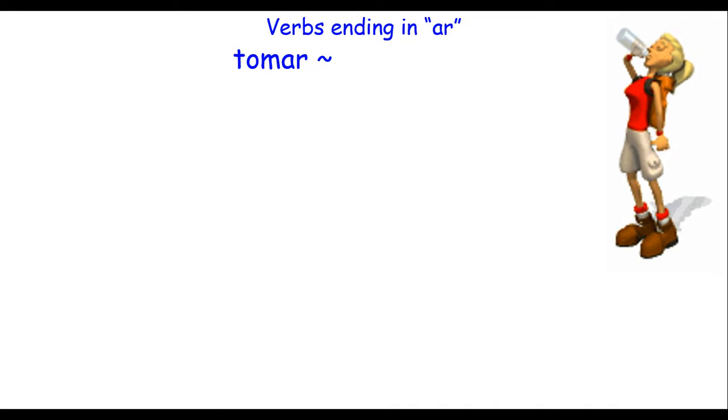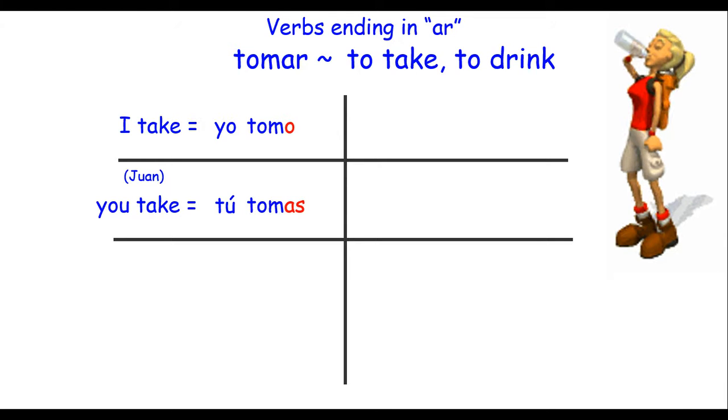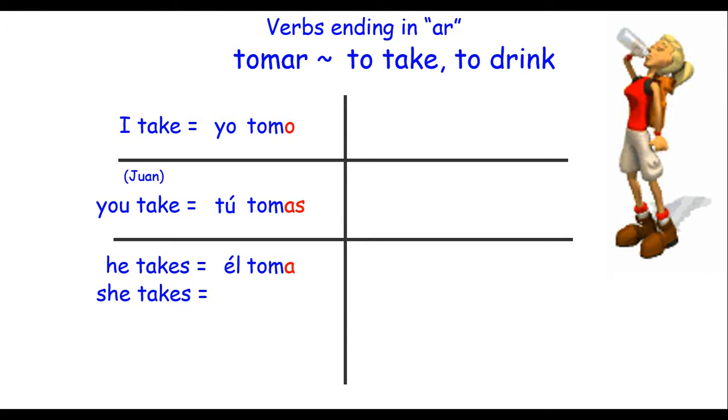So, tomar. ¿Cómo se dice tomar? To take or to drink. So, if we want to say I take or I drink, yo tomo. Notice we take off the AR and we're going to add an O. That just means it doesn't mean anybody else takes or drinks, just I, just yo. Juan, you take. Tú tomas. He takes, él toma. She takes, ella toma. You take, usted toma.